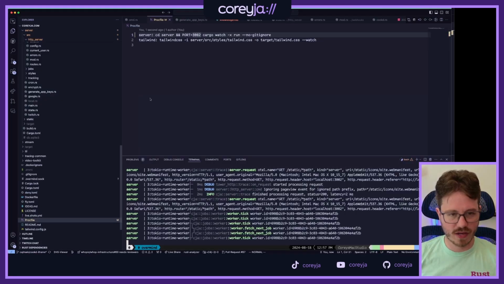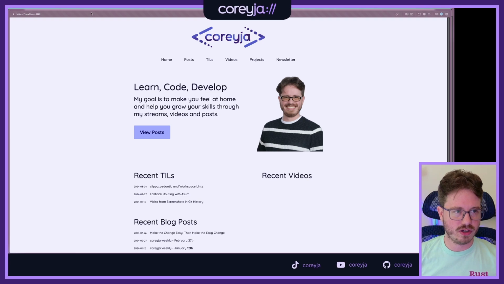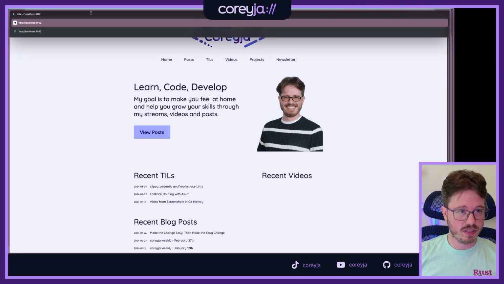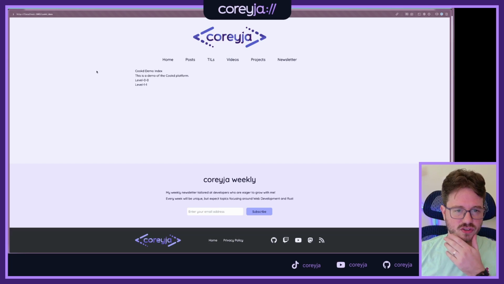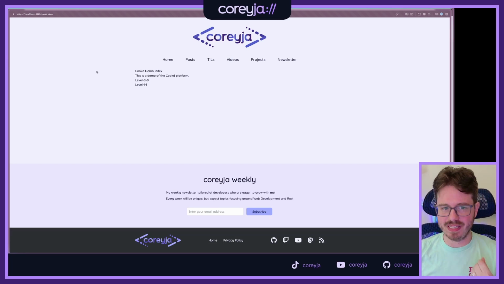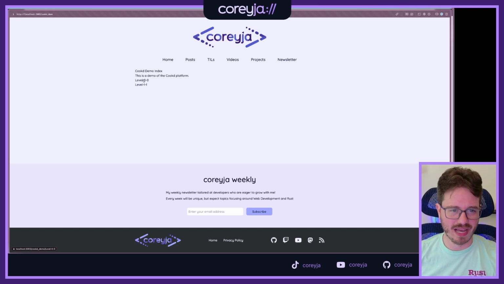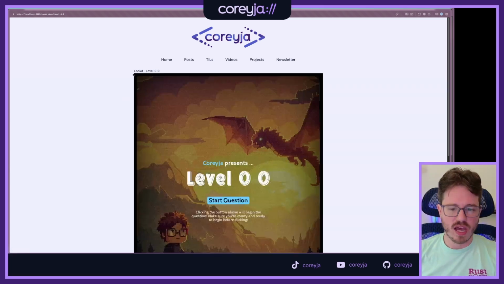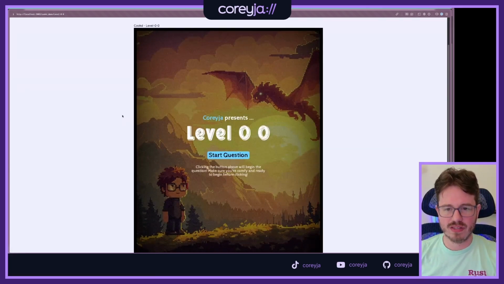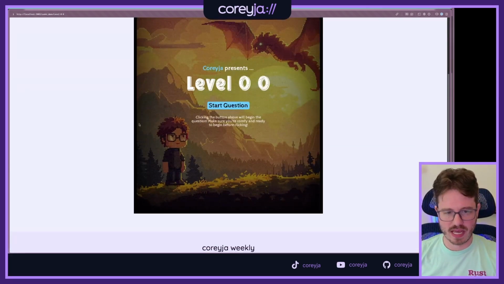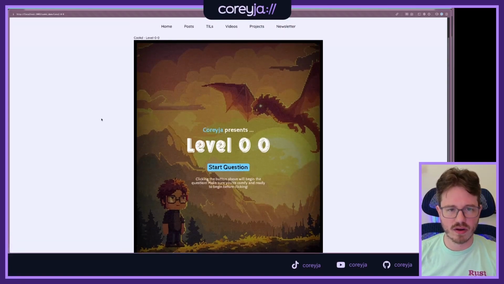Phew, we made it to the site. Okay, so now we want to actually look at one of these cooked demo pages that we were talking about. And actually we'll make this better too. This is the index where we list the different levels. So we have a level 00 and a level 1.1. Names will likely be changed before these go live. But you can click on this and you get this nice little iframe, and this is the cooked game app that I have embedded into my site here.